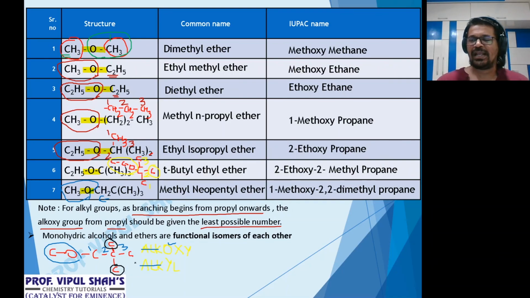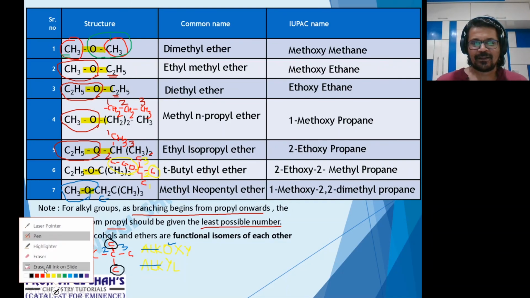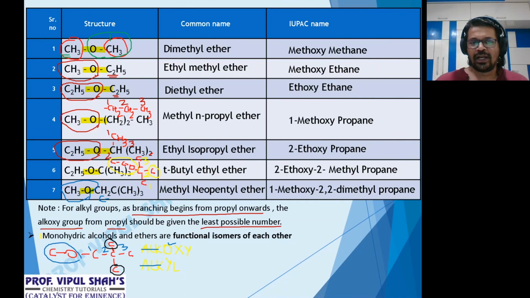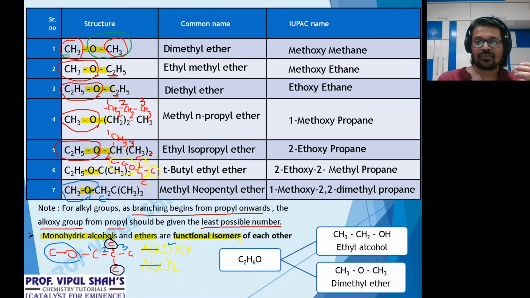Okay. And now the last part of it, what it says: monohydric alcohol, matlab having one OH, and ethers, that is ROR dash, they are functional isomers of each other. Now how are they functional isomers? Let's take an example right in front of you. What is the formula? CnH2n plus 2O. So if I take n equal to 2, 2 into 2, 4 plus 2, so H6 and then O. So with CnH2n plus 2O I can frame two compounds.